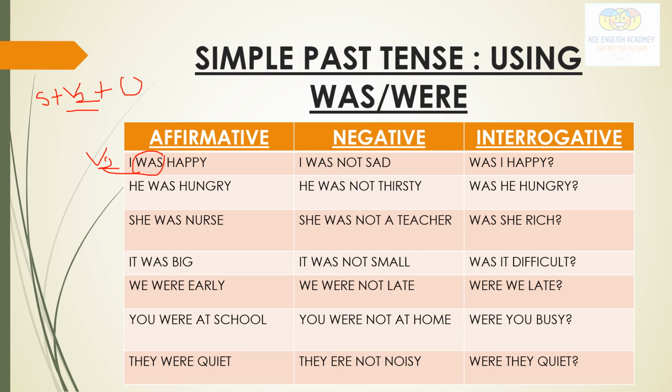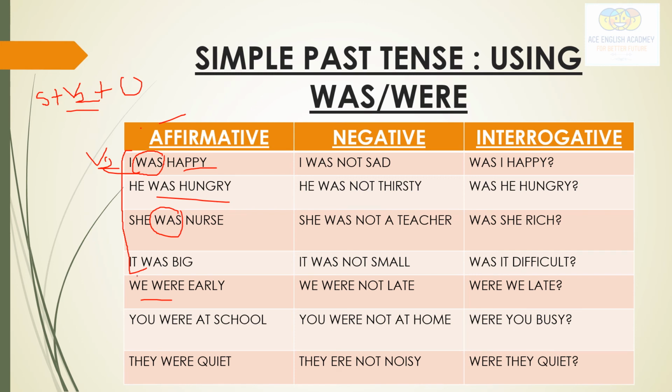So see here, affirmative positive sentence: I was happy. He was hungry. We were early. Okay. So see here, with all the singulars, I, he, she, it, we use was. Okay. What we use? Was.